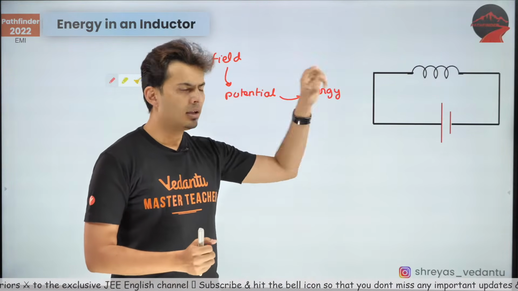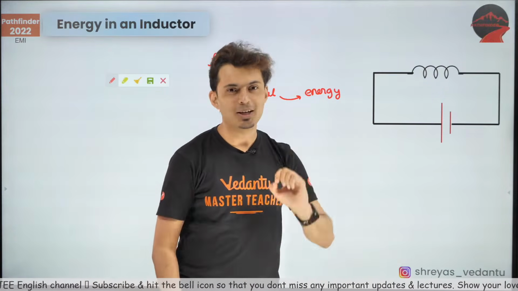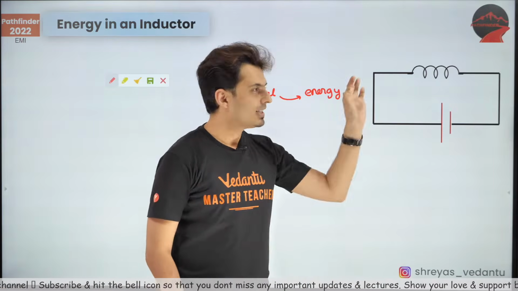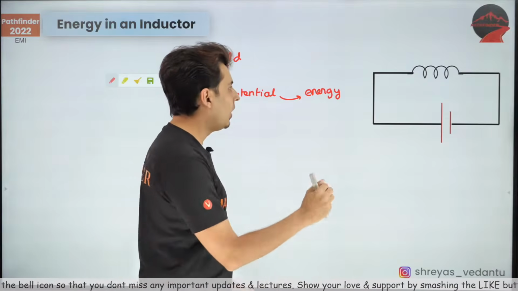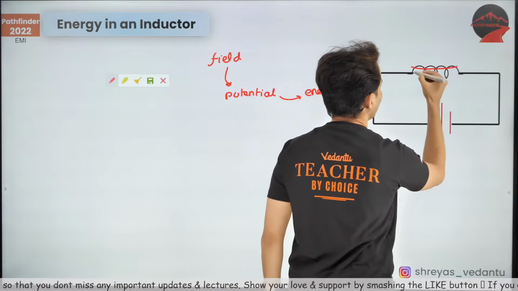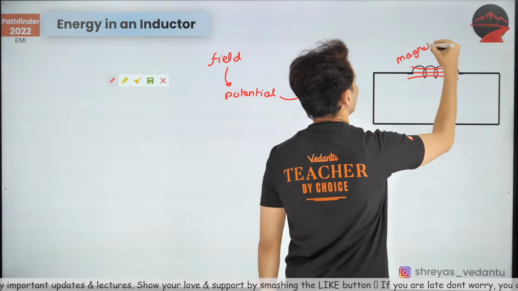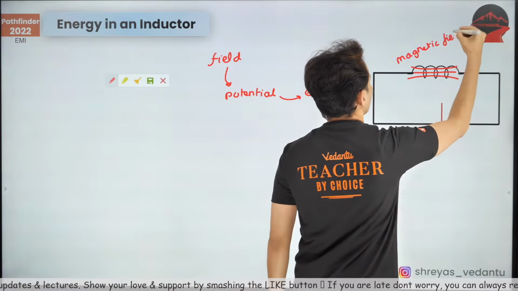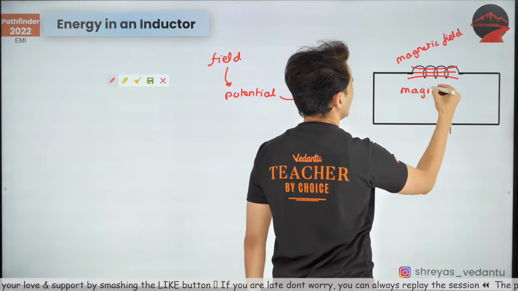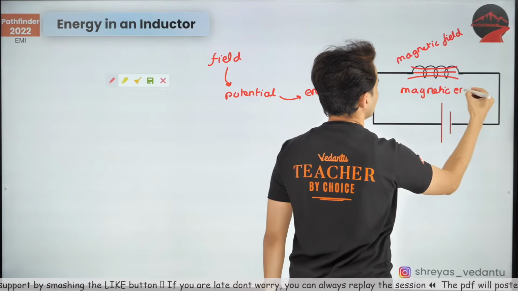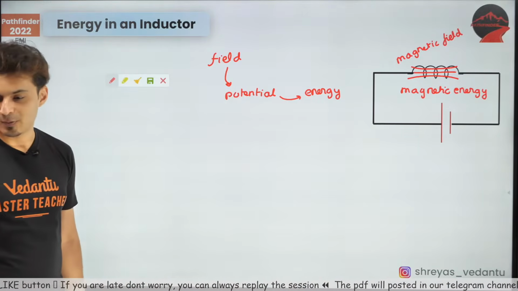This is magnetic field. There are no magnets, but magnetism is produced by the current carrying wire. So that's the reason why there is magnetic energy stored inside an inductor, and we all know that there is magnetic field inside this. So this magnetic field inside that inductor will store magnetic energy inside of it.